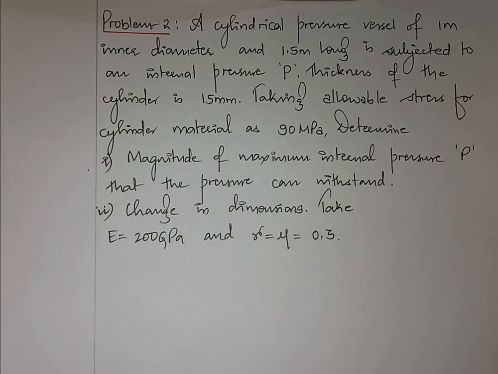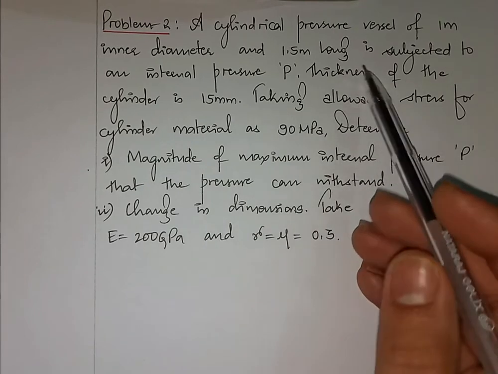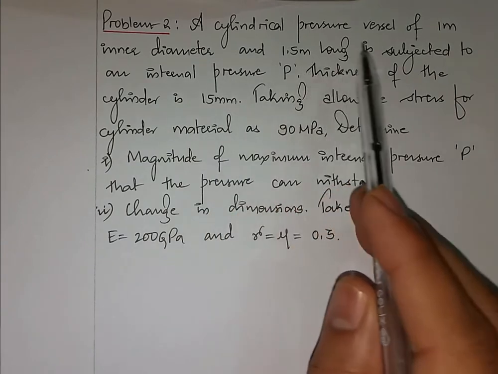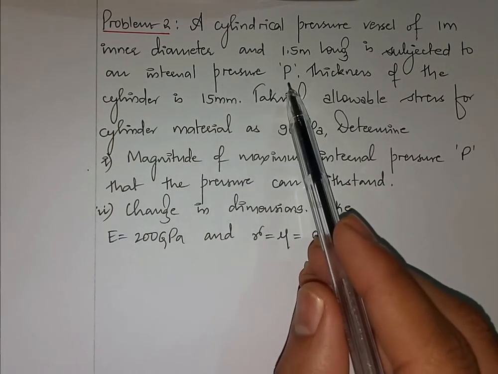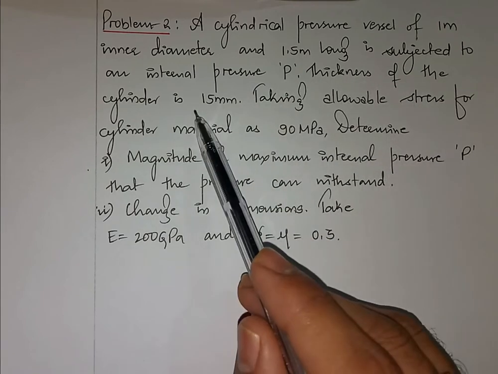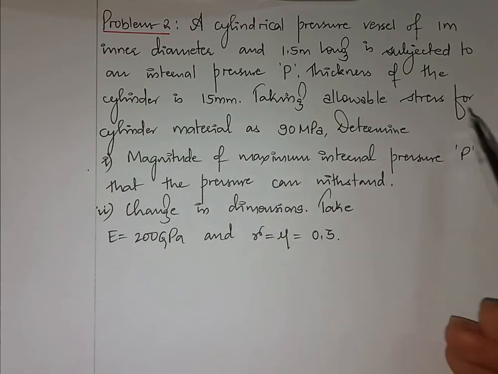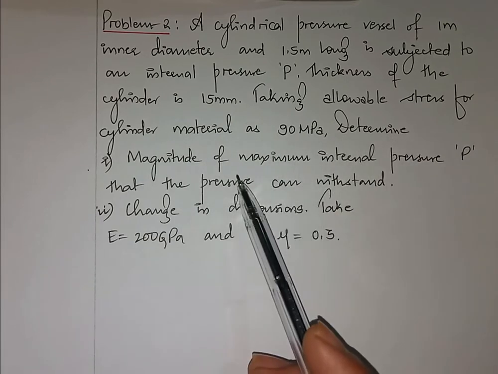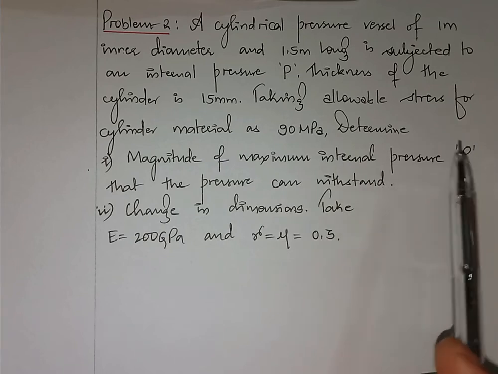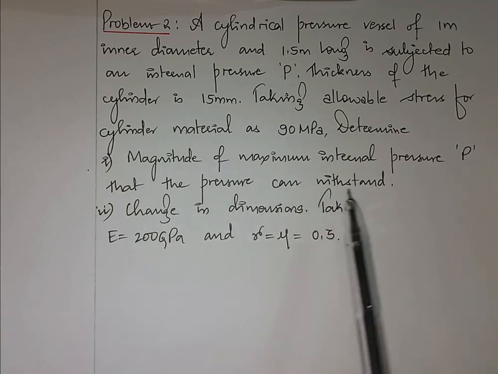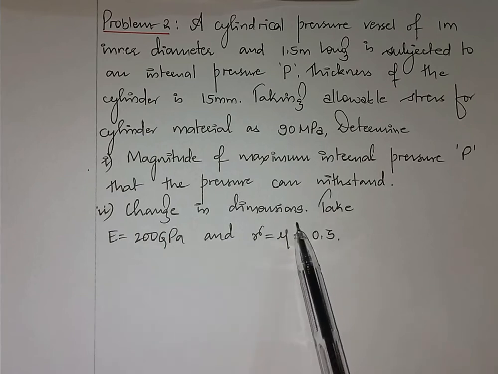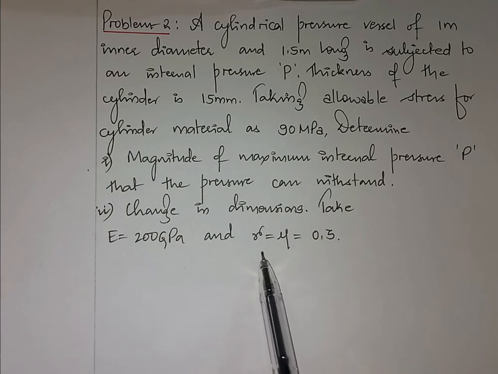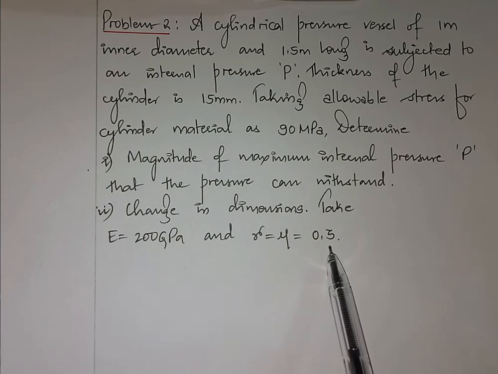So, let me start with the problem. A cylindrical pressure vessel of 1 meter inner diameter and 1.5 meter long is subjected to an internal pressure P. Thickness of the cylinder is 15 mm. Taking allowable stress for cylinder material as 90 MPa, determine the magnitude of maximum internal pressure P that the pressure vessel can withstand, and the change in dimensions. Take Young's modulus as 200 GPa and Poisson's ratio as 0.3.